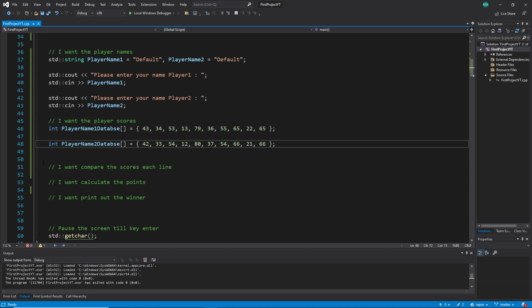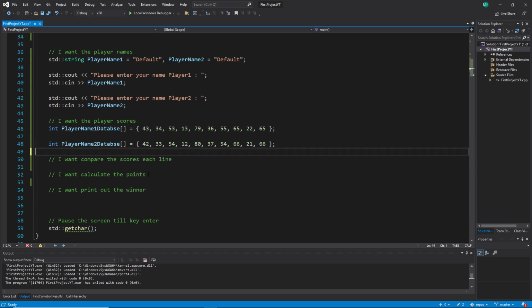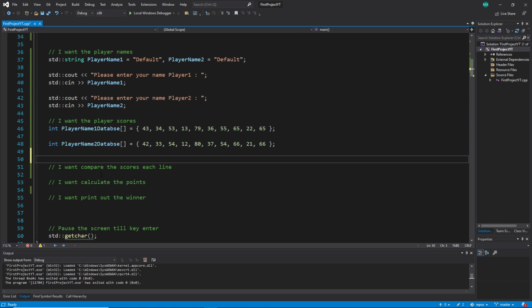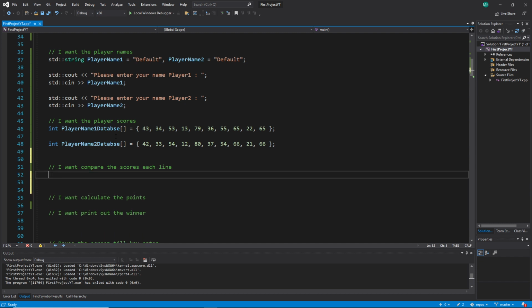Now I talked a lot. Let me show it, because I think I have confused you more than anything. Let's try a solution. So, okay, I have the 2 databases. I want to compare the scores each line. And now I have a problem. This description is not enough. I extend this description: save the scores of the win and save the scores in a new database.